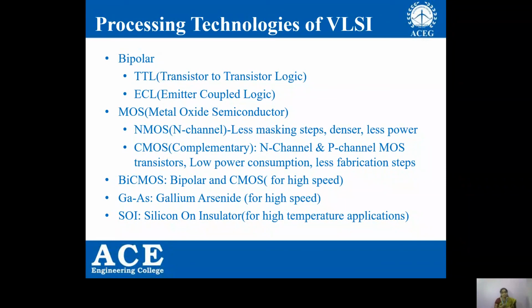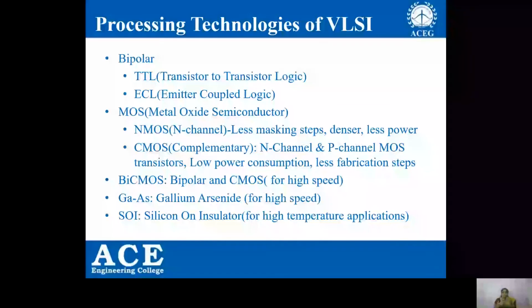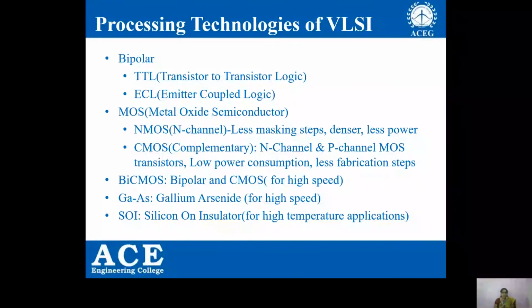It has both N-channel and P-channel MOS transistors, consumes very little power, and requires very few fabrication steps. But when compared to NMOS, it requires more fabrication steps. NMOS and CMOS both consume less power when compared to bipolar.